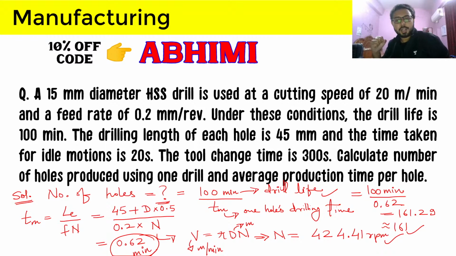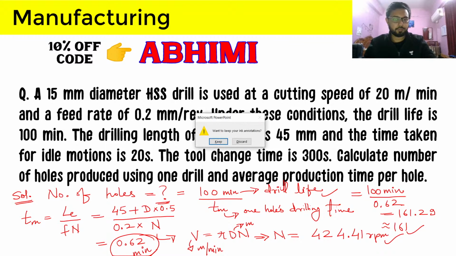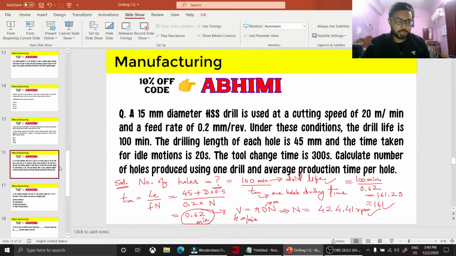So those are the things that we studied here, and now we will calculate the average production time per hole. Let's find that average production time per hole, and we have to do that on a new page here. So let me add a page.